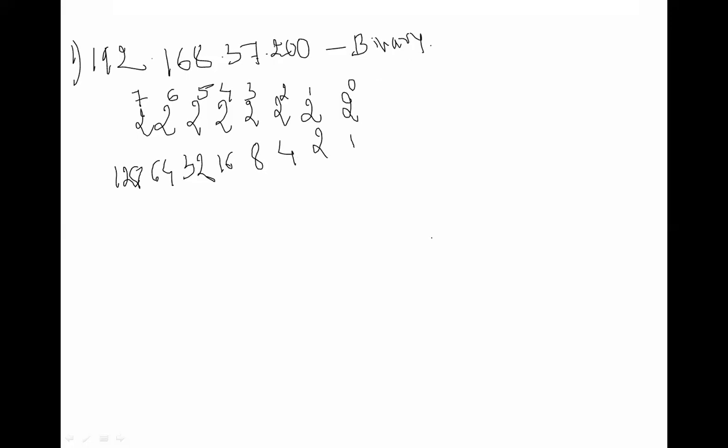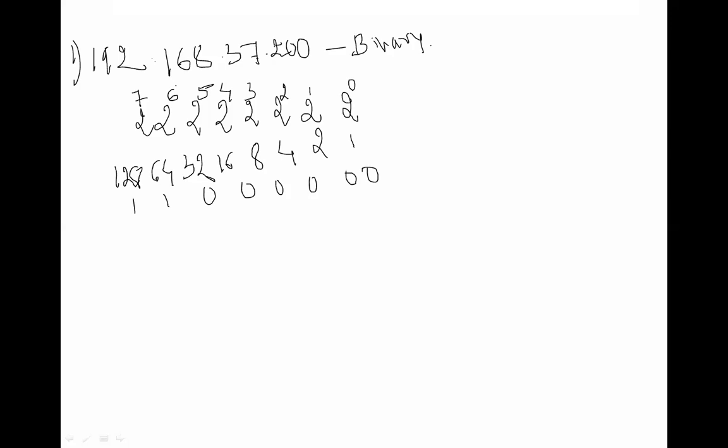While converting this IP address into binary form, you have to concentrate on these values: 128, 64, 32, 16, 8, 4, 2, and 1. First see 192. By adding which numbers will you get 192? Do it fast. 128 plus 64 becomes 192. Yes, so you write 1, 1, and remaining all are 0. That becomes 192.